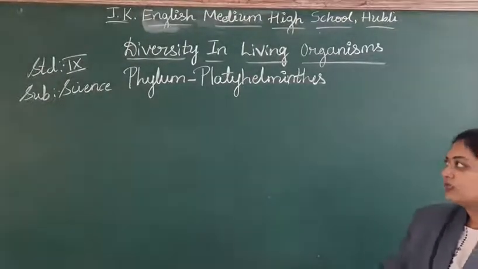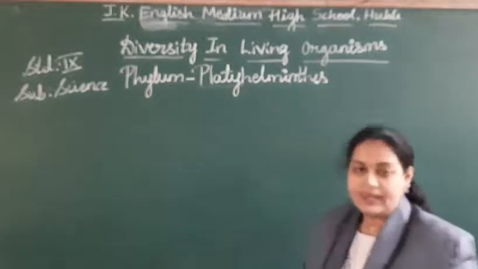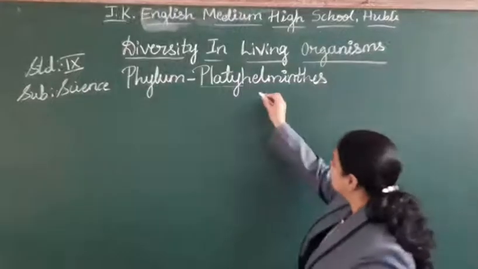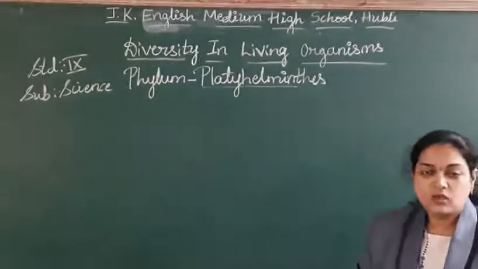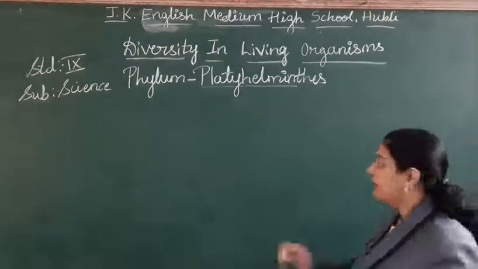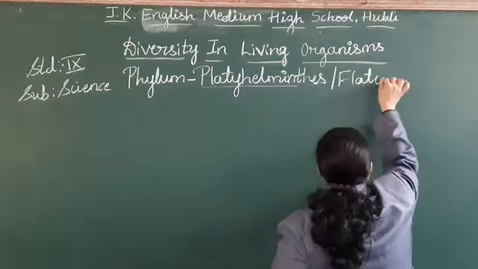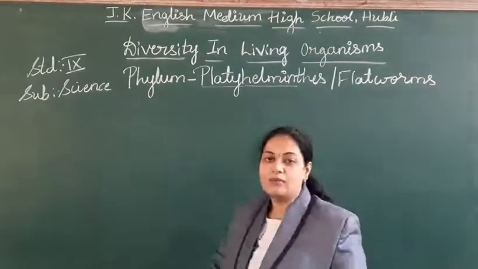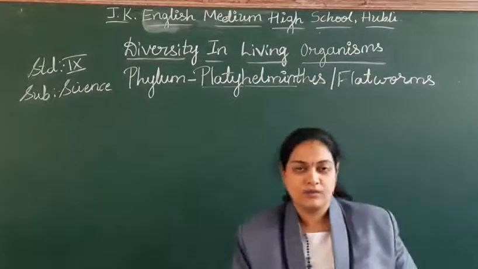Platyhelminthes. What is the meaning of Platyhelminthes? Platy means flat. Helminthes or helminths means worms. So Platyhelminthes are also called as flatworms.